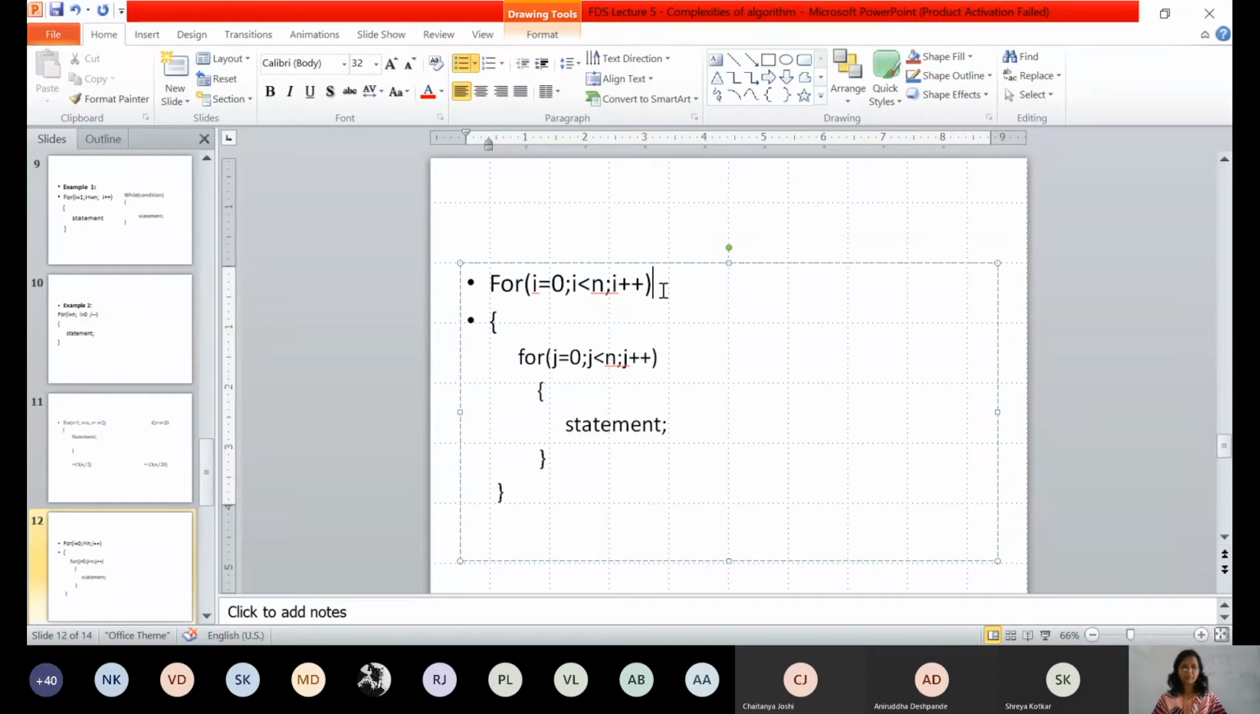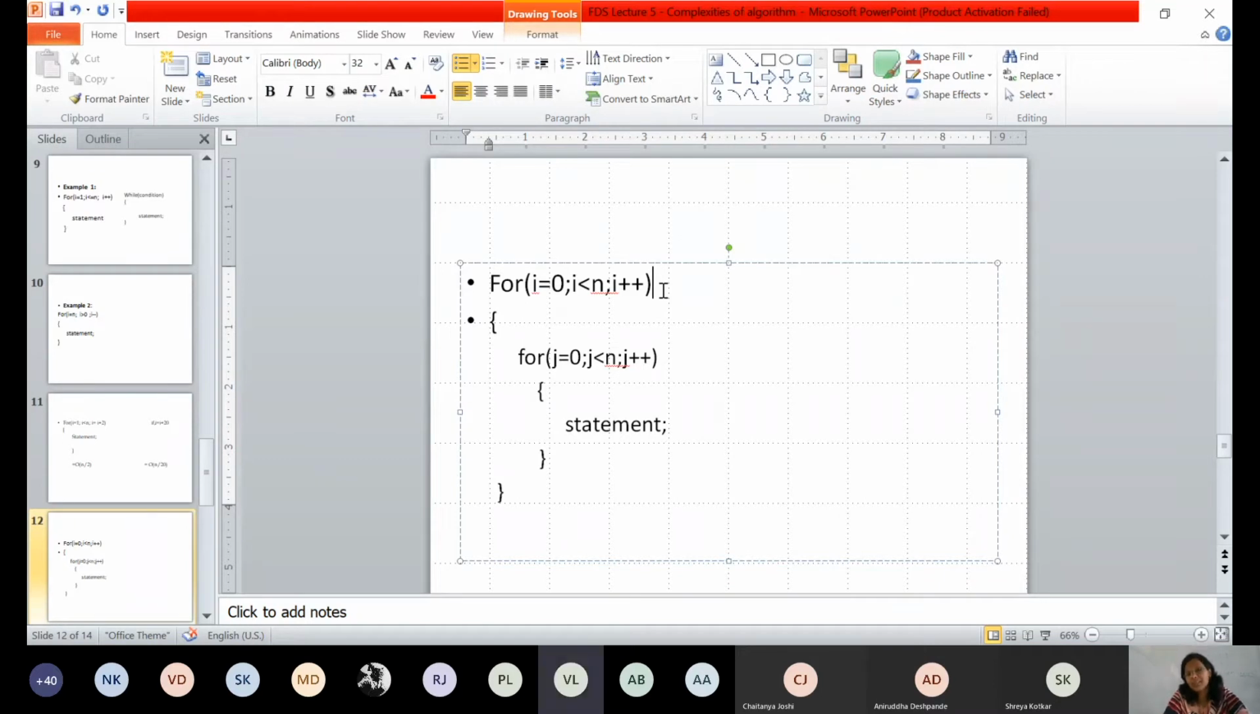N times. See, this is where you are making the mistake. Please remember this: it is n plus 1 times. Because see, if you consider the value of n as 5, what happens? I equal to 0, condition satisfied. I equal to 1, satisfied. 2, 3, 4, satisfied. 4 less than 5, yes, satisfied.